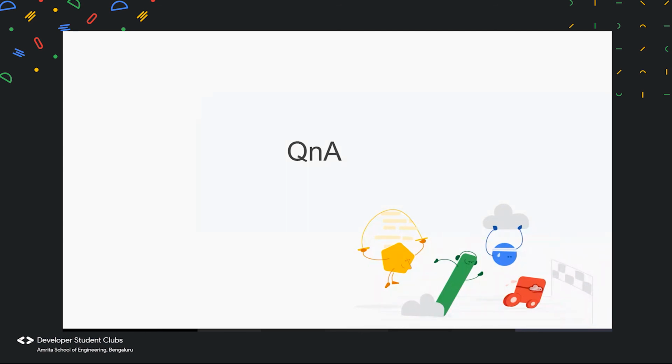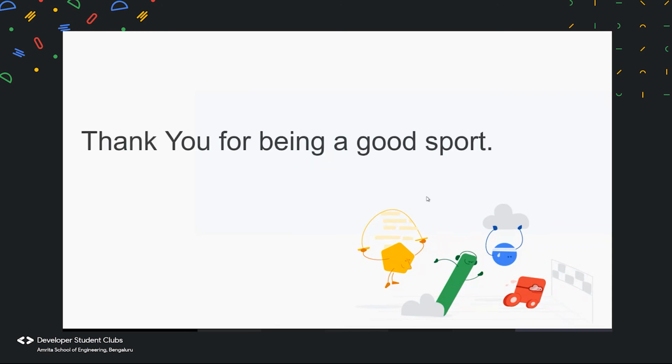Any other questions? Okay, if you guys have no questions, we'll always be taking up questions in the WhatsApp groups. As I said, there will be a new WhatsApp group formed for the people. Akash, you've raised your hand. Do you have any question? Sorry. Okay. Yeah, so there will be a new group formed.